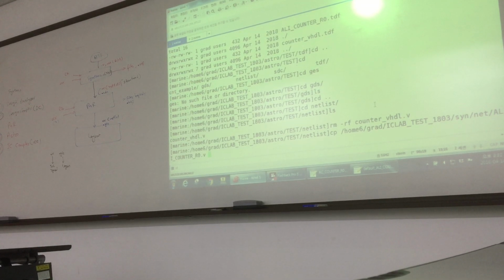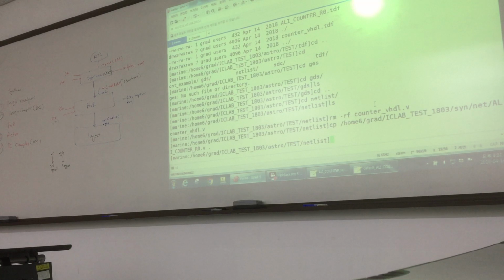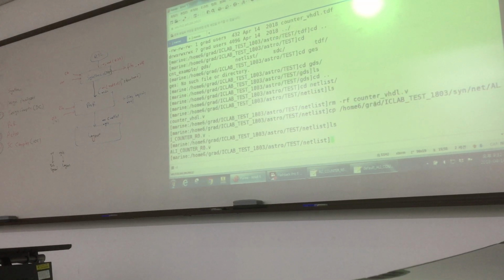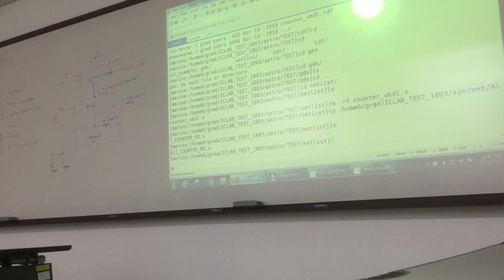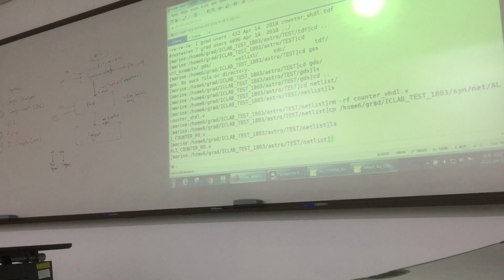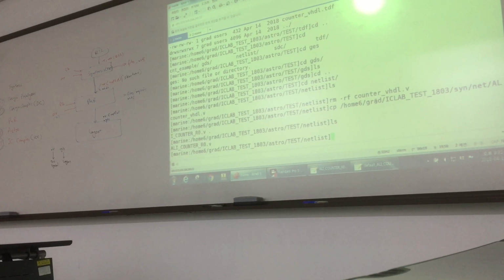Could you wait? You see this file. So I copy this file here. So this is actually just the copy command and then the location of your file. Because it is generated in synthesis, in the netlist file, the net folder.